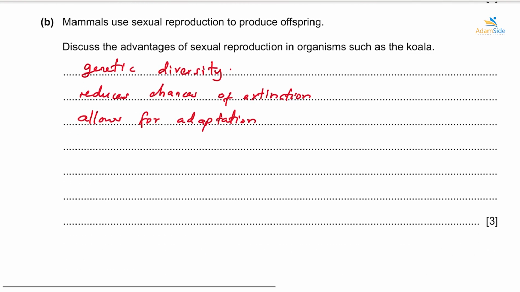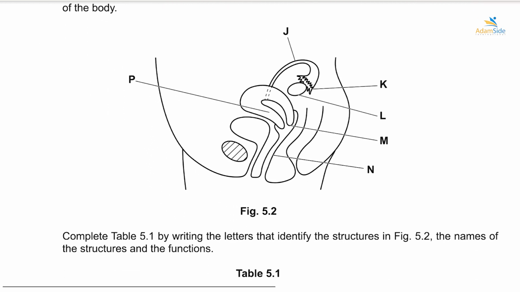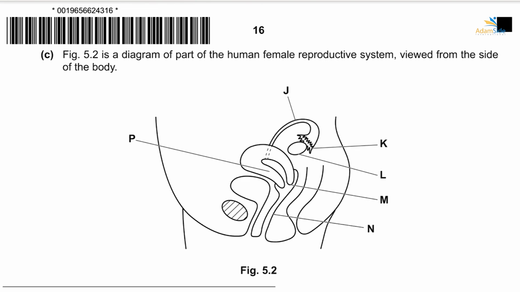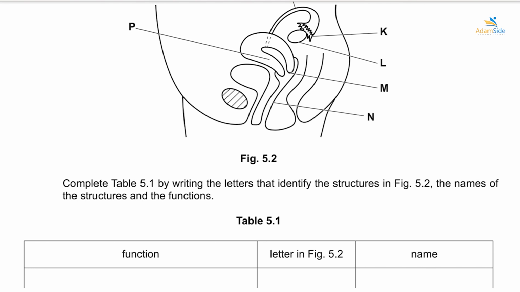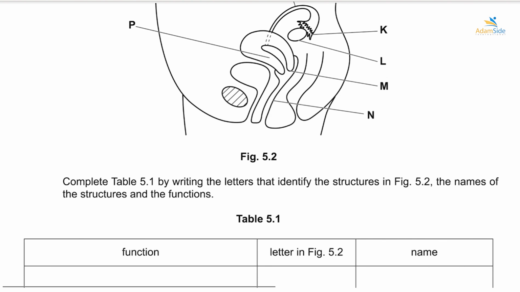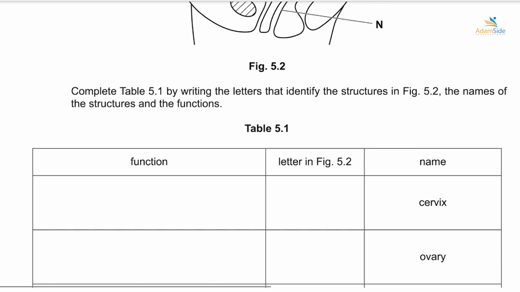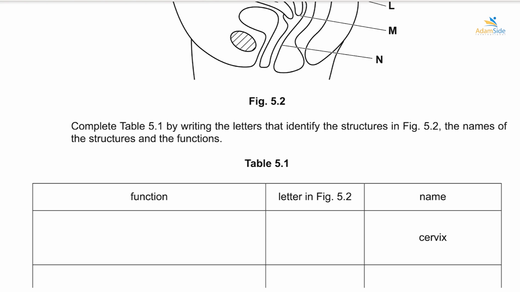All right, then here we have a diagram of a part of the human female reproductive system viewed from the side of the body. Then complete table 5.1 by writing the letters that identify the structures in figure 5.2, the names of the structures and their function. All right, so we have the name here, which is the cervix. We have to identify the cervix and its function. So the cervix, this is the part that dilates to allow childbirth. Okay, so that is the function. We can say that it dilates to allow childbirth. This is what it does.